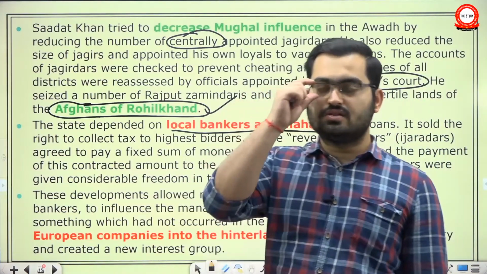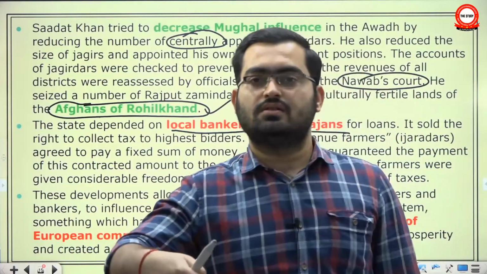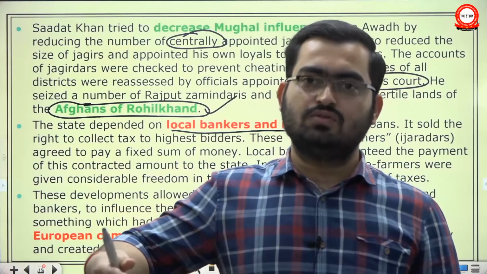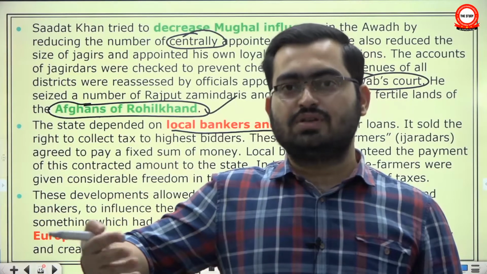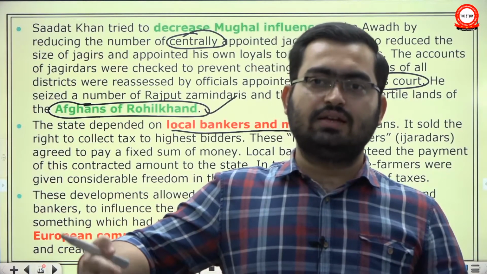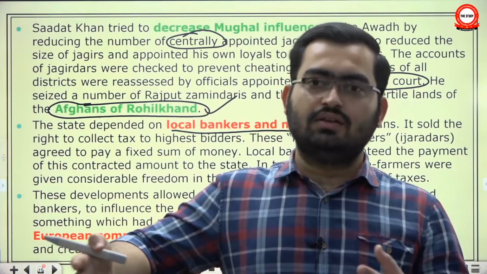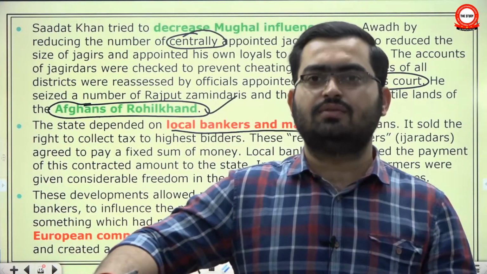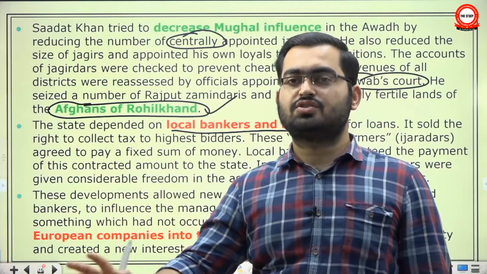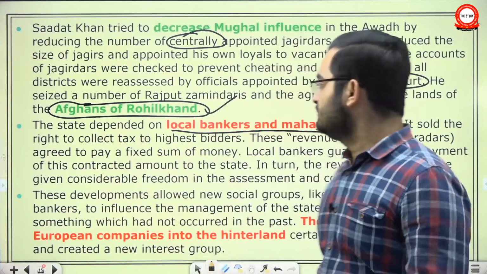They had the Japti system where revenue would be assessed, and on the basis of Dastur, you would be charged that you have to pay a certain revenue, and it would be collected by the bureaucracy, and then handed over to the Jagirdar. But they got rid of all that. They said, okay, we will simply auction the right to collect revenue.